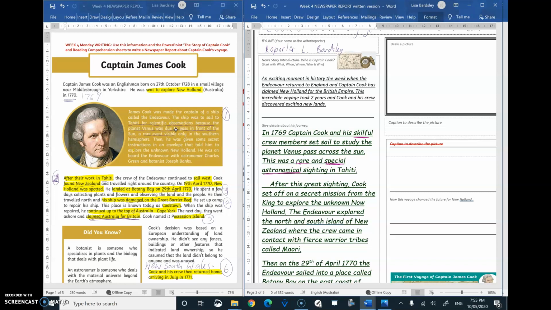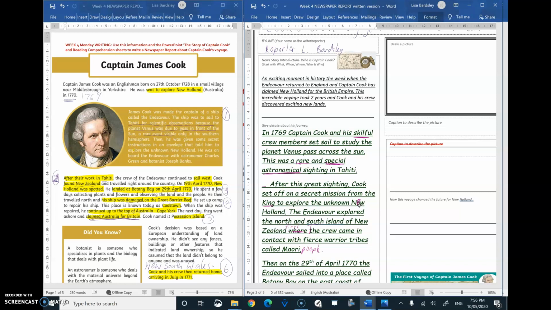Then when I put a new paragraph, I'm just going to put a bit of a space. So after Tahiti, then I'm going to mention New Zealand. After his great sighting, Cook set off on a secret mission from the king, so I've added that in because it was a secret envelope and a mission from the king, to explore the unknown, that should say New Holland. New Holland. The Endeavour explored the North and South Island of New Zealand first. Write that in first. Maybe take out that bit, full stop. The crew came in contact with fierce warrior tribes called Maori people.